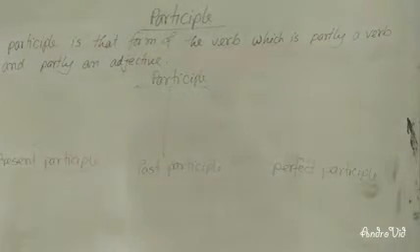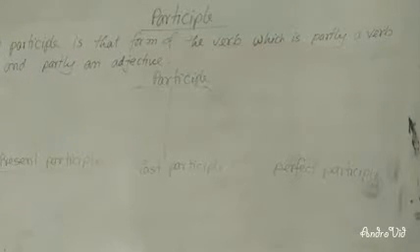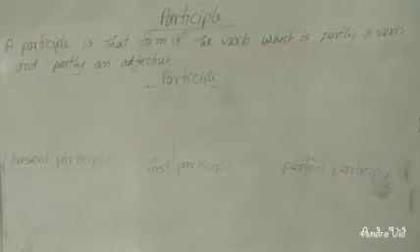You can see on the board there are three kinds of participle. Today I will try to introduce the forms of participle: present participle, past participle, and perfect participle.